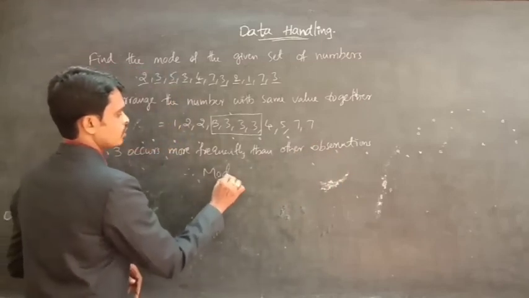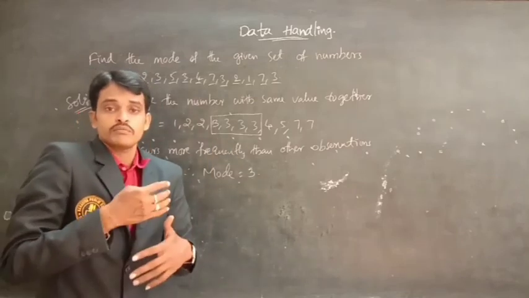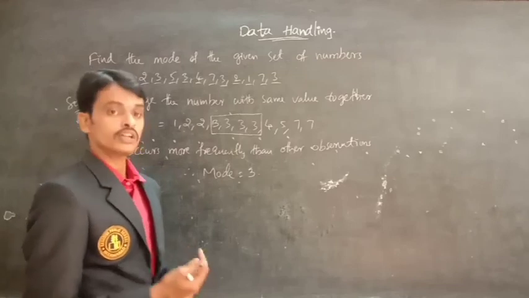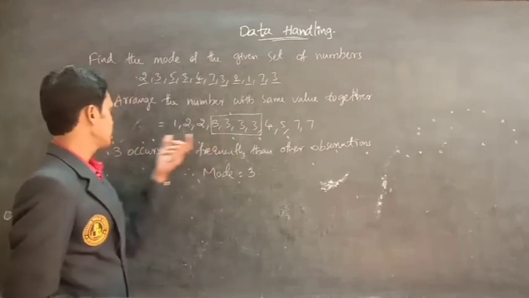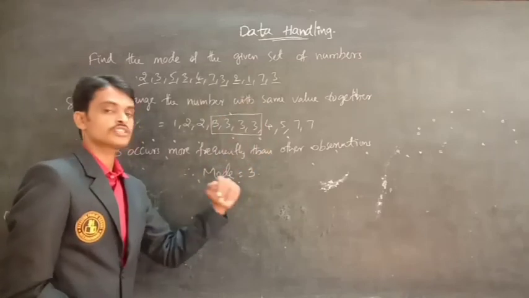Therefore, mode is equal to 3. The more frequently occurring value is called the mode. Here 3 occurs more frequently than the other observations, so 3 is the mode.